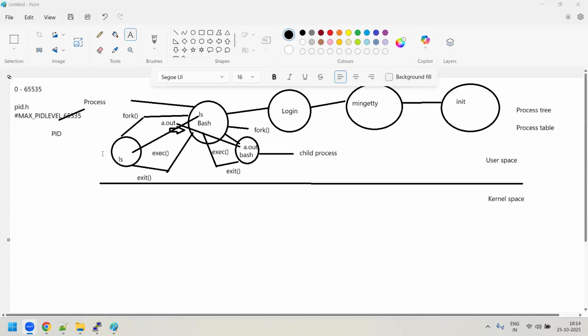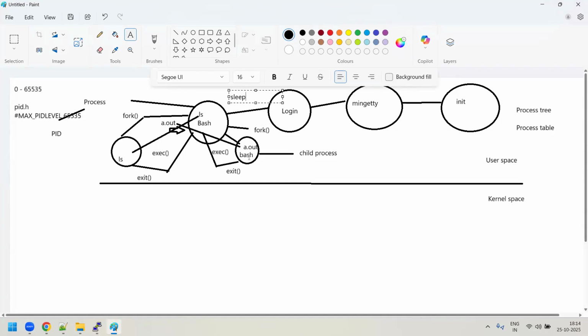We cannot exactly see it, because everything happens so quickly in the background that we cannot manage it. Say, for example, you are running some task and you introduce something like a sleep command in the program. Then I can see the child process, because the program is still running. It means it has called sleep and is waiting, so you can see that this child process will be there in the process table or in the process tree. That we'll also see now, how we can see whether the child process is created.